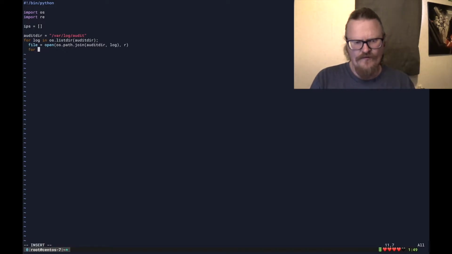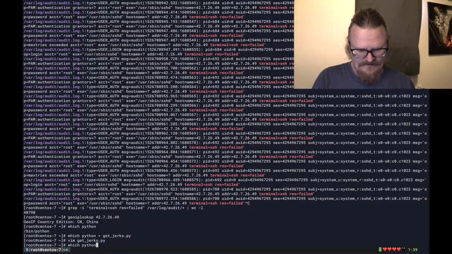So I want to do something with each line in that file. For a line in file, I want to make sure that the line has that thing I grepped on earlier. So if regular expression dot search, and I forget what that thing was I did. So, you know, I'm just going to copy paste it from the command line again. Terminal result failed. Yep, there we go.